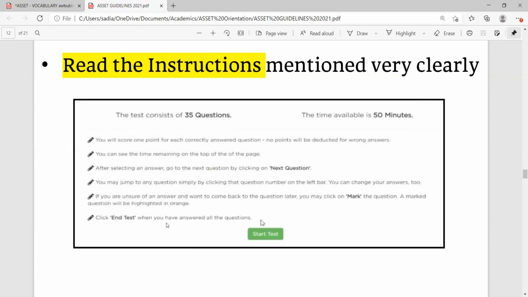Click end test when you have answered all the questions. Now, a word of caution regarding end test. Please tell your invigilator that you have finished, and your invigilator will tell you whether to submit or to hold on.